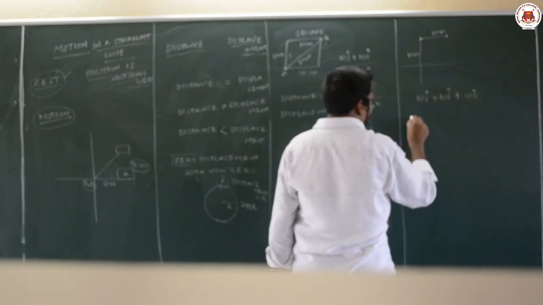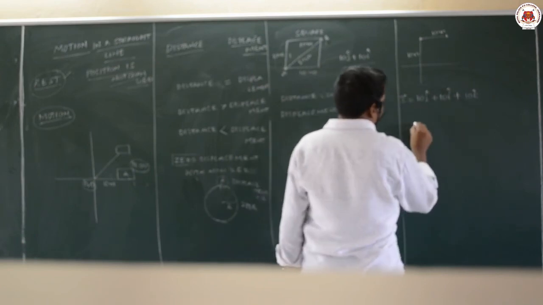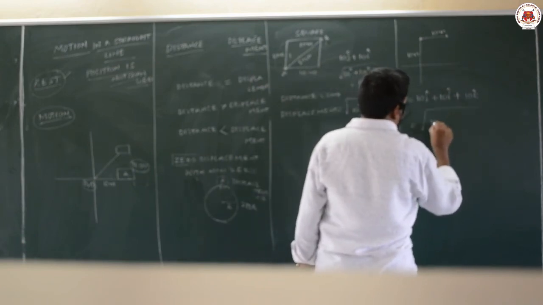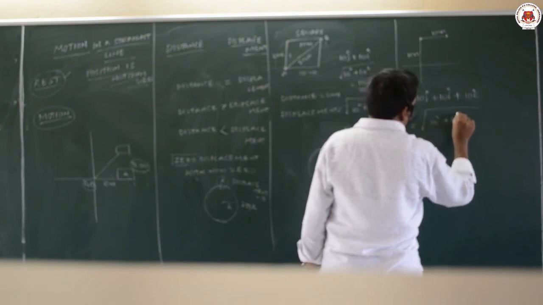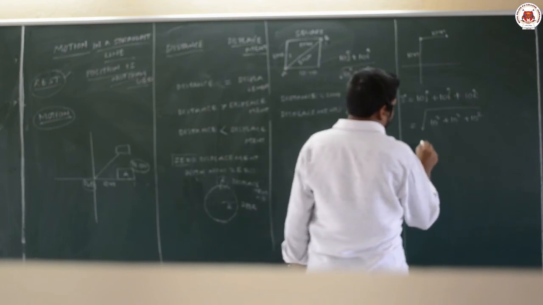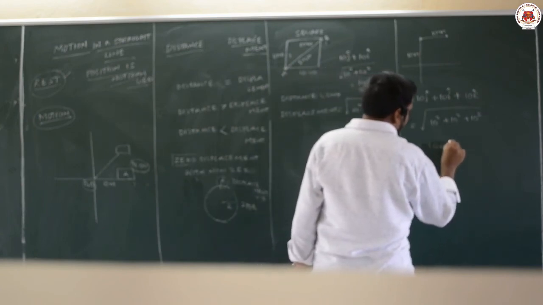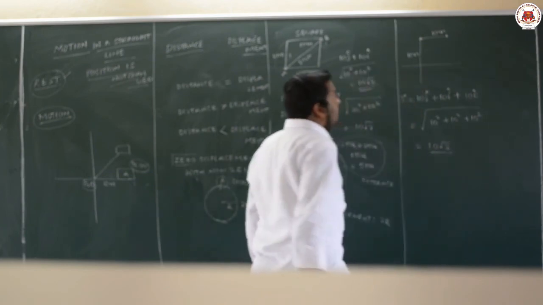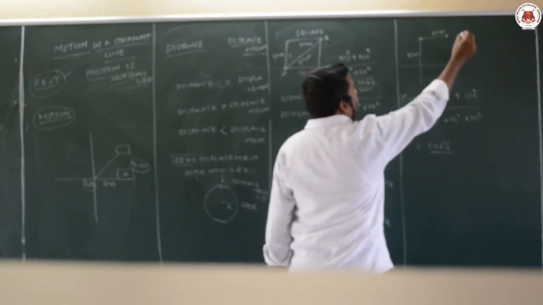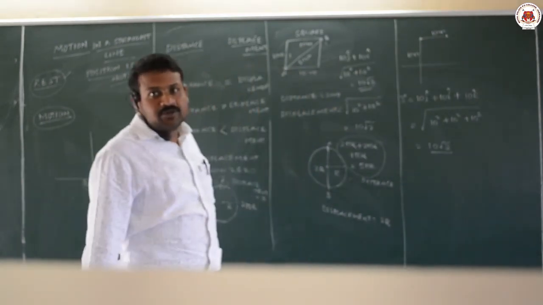Now find the magnitude of the vector. The displacement vector is this. Find the magnitude: root of 10 square plus 10 square plus 10 square. So this is 3 into 10 square, 10 root 3 will be the answer. So it has travelled a displacement of 10 root 3. It is somewhere here.